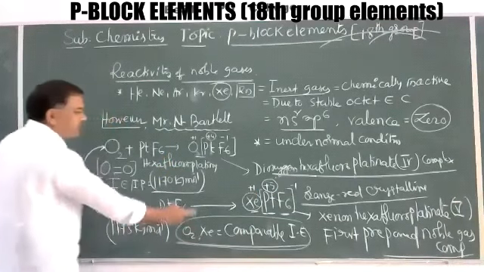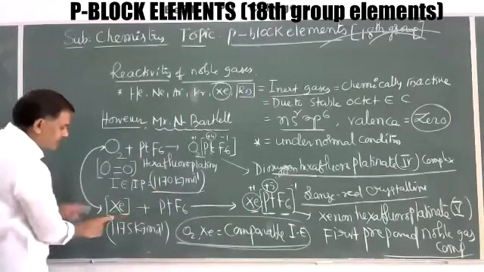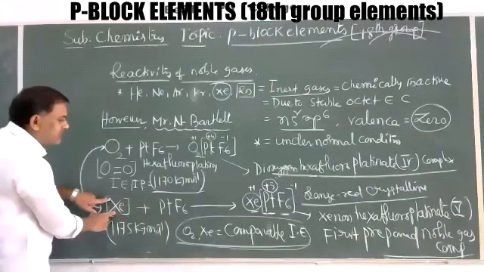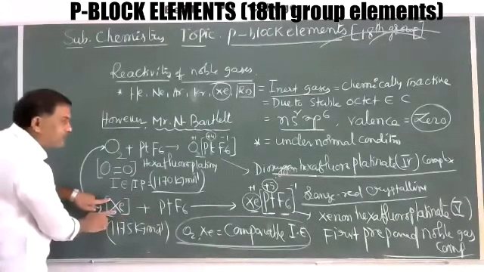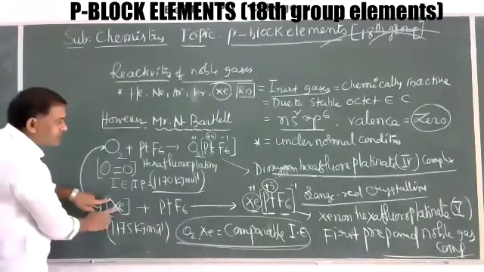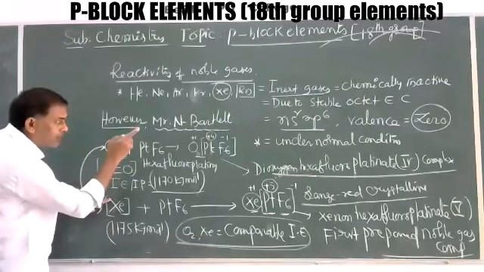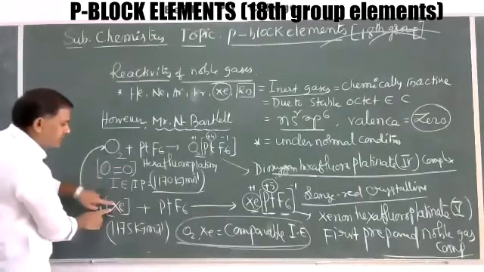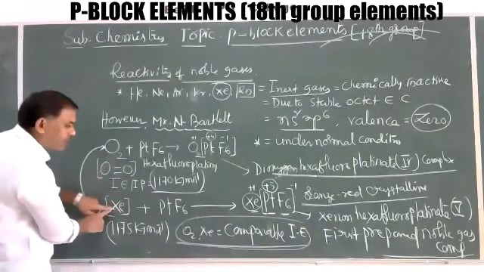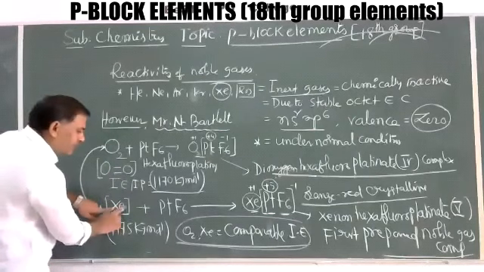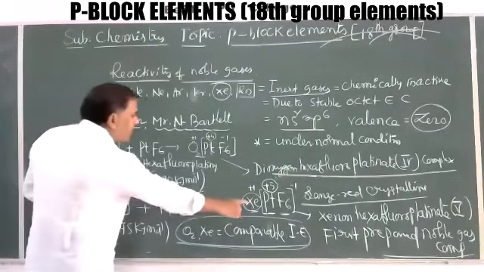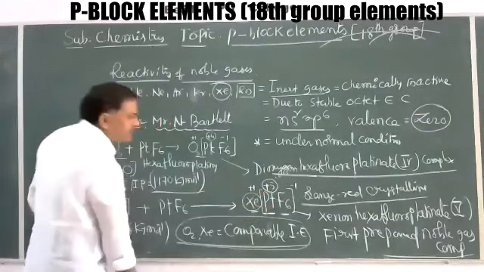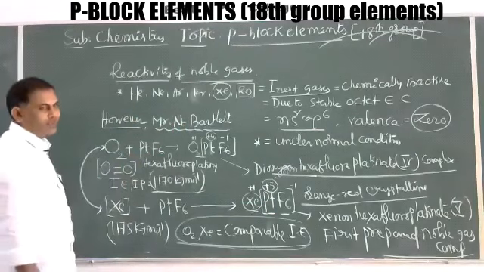Now, how to prepare this first noble gas compound by N. Bartlett means like this. Write this reaction. So, while writing this, explain one important point. However, this xenon is a stable octet electronic configuration element under drastic conditions. Dioxygen molecule and xenon are having comparable ionization energies. That's why it readily reacts with PtF6 and it gives the orange red crystalline solid XePtF6. That is the first prepared noble gas compound by N. Bartlett.